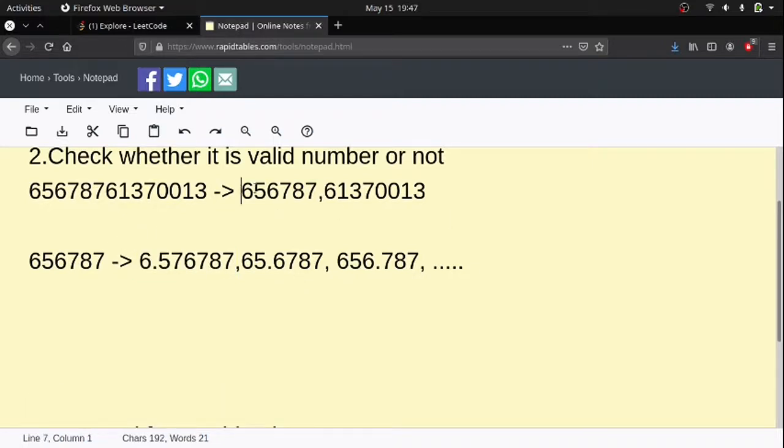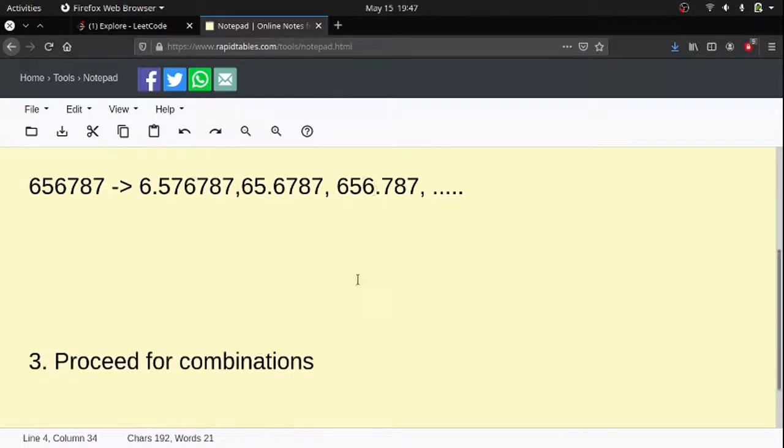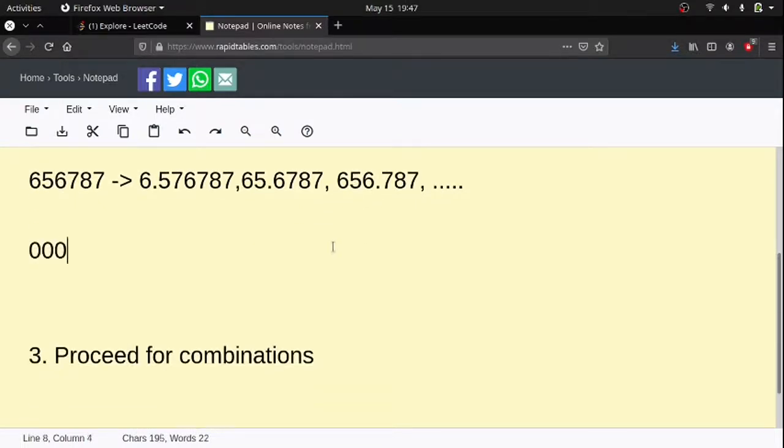For both of these numbers, everything will be valid, I guess. For some numbers like 00011, it won't be valid. So 0.0011 is valid, but 0.011 is not valid because we don't allow two zeros before a dot. Okay, so 00.11 is not valid.